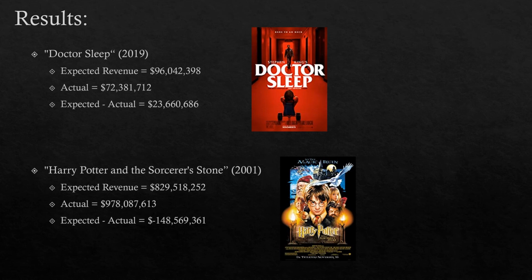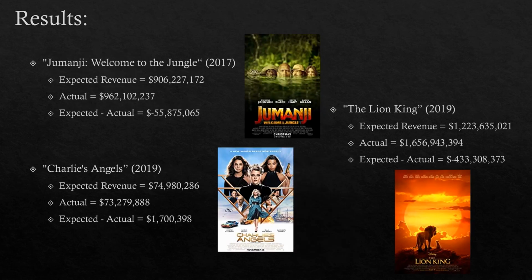Using the final equation and the X factors, here are some results for movies based off books. You can see the difference in expected to actual revenues at the bottom of each, and while they are large numbers, they are only a small percent change from the actual. Here are some examples of remakes. You can see Jumanji and The Lion King being very successful remakes because they had multiple high A-list actors and actresses. Charlie's Angels was a little less successful just because it didn't have as many top A-listers.